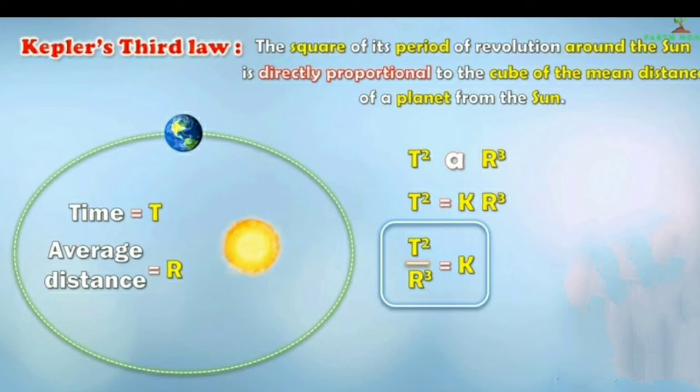Now let us replace this directly proportional sign, alpha. So T square equals k r cube, where k is the constant. After rearranging the terms, we get T square upon r cube is equal to k. So understood children? That is Kepler's third law.